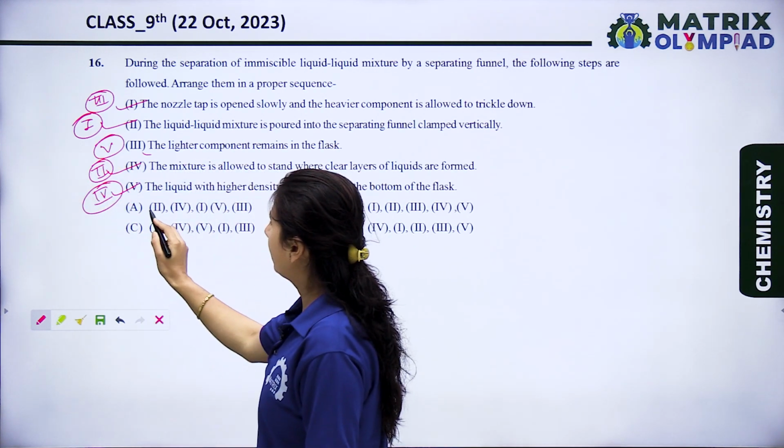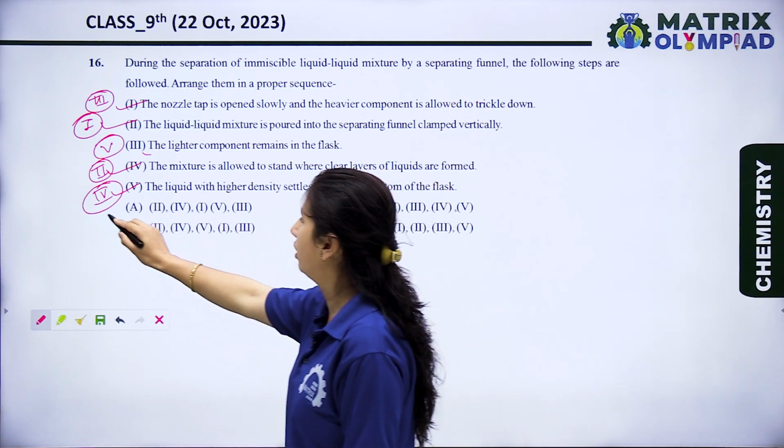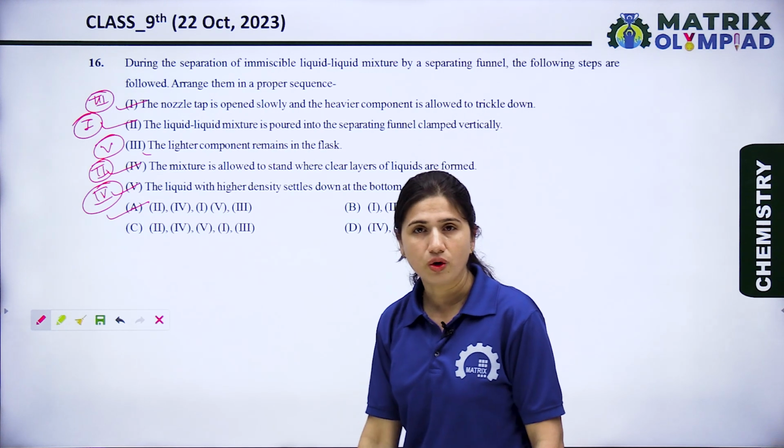So the order is option A, second, then fourth, first, fifth and third. So option A is the right option.